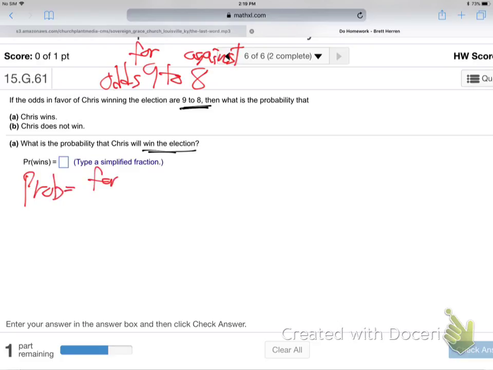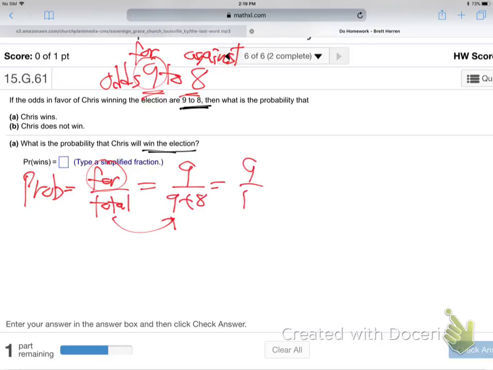Remember, that's for over total. They both start the same, the for. So they always start the same, don't they? No difference in the start. The only difference is in the end. The end for probability is the total. So I have to total these. 9 plus 8, which makes 17. There we go. Very good. Is that making sense for you?